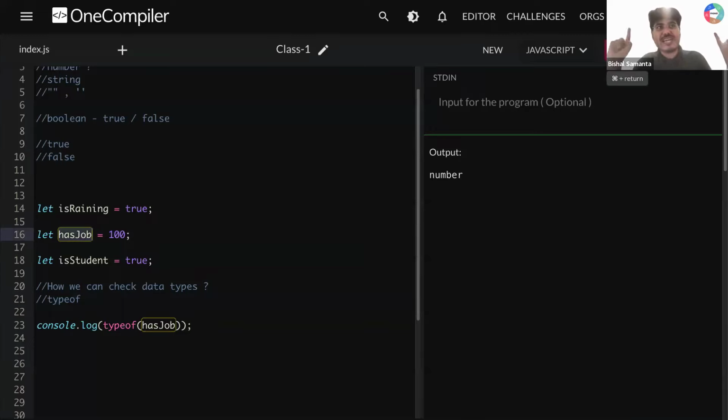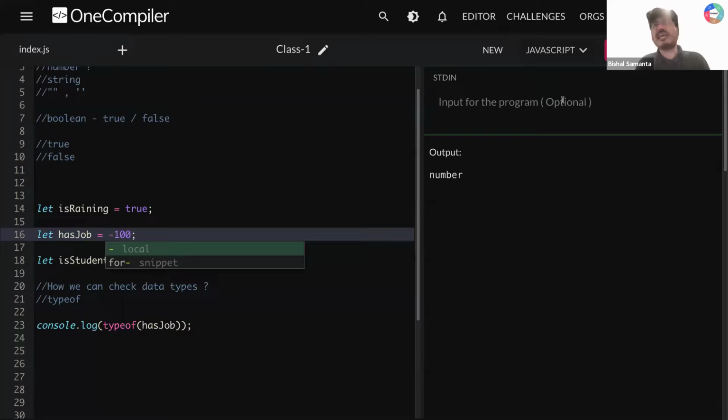I'm not getting boolean again because here I'm storing 100, which is a number. So let's say I'm storing minus 100. Again, minus 100 is also a number. I'm getting number here, right? Okay. Now tell me, guys, what if I'm storing here "100" like that? Is it a number? I need all of your response, guys.